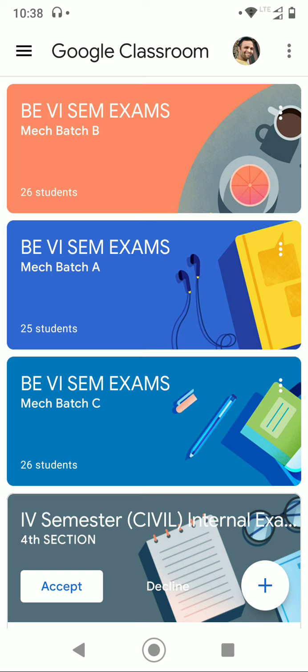But right now, from the update which is given by Google, you can do the evaluation within an easier method. You can do it in two ways. One, you can do it in a mobile version, or you can do it through a desktop version. I will do two short videos. The first one will be related to the evaluation method in the mobile. Another one I will do in the PC or desktop method. Each has its own advantage and disadvantage.